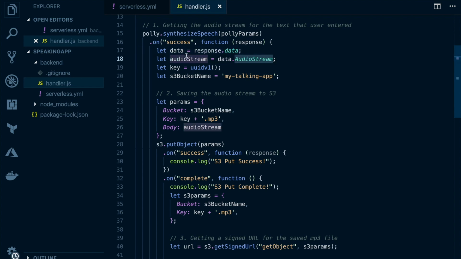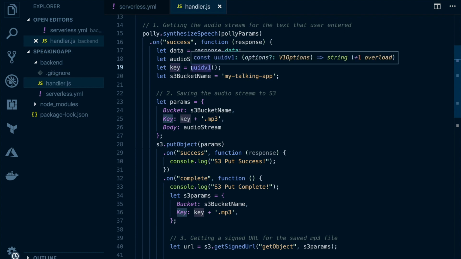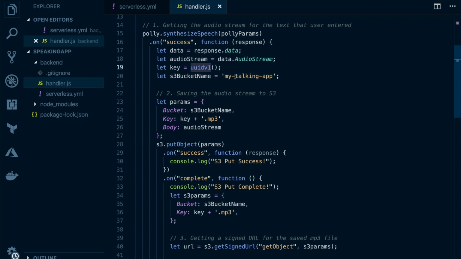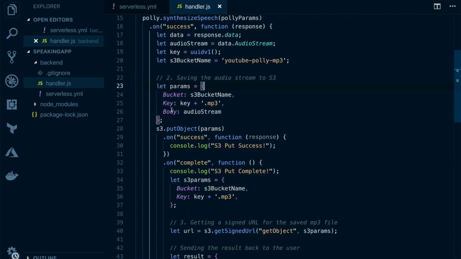Now that we have the audio stream, we are going to save that in the S3 bucket. So I have created a name for the MP3 file as a UUID string, and the S3 bucket, instead of my talking app, we have to replace it with our bucket name, which is YouTube Polly MP3. We are creating another param object with the bucket name and the key. Key name is basically the ID, the UUID. So each voice file will have a unique name. And for the body, we are passing the audio stream.